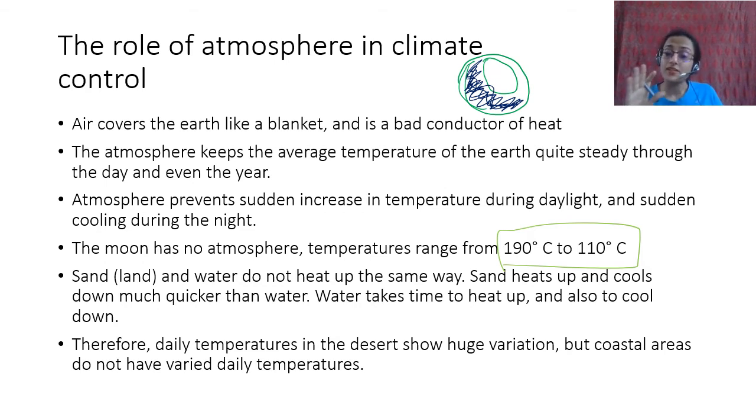Because the water remains comparatively cooler during the day, and comparatively warmer during the night, है ना? क्योंकि दिन में जब लैंड गर्म हो रहा है, water is not getting that warm, therefore it is comparatively cooler. और रात को, when the land is losing its heat and getting cooler, the water remains comparatively warmer. दिन भर की जो उसने heat की, it hasn't got heated up to a very high temperature, but because the land is getting cooled so much, the water remains warmer. So therefore the coastal regions do not have a very varied daily temperature.